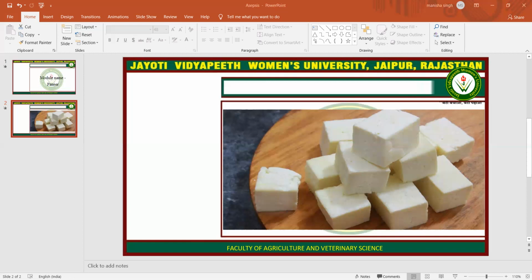Then for the manufacture of paneer, we basically need a buffalo milk. We will boil the milk, then we add coagulant, and the coagulation of milk takes place. After that, filtration of the coagulum, whey will be removed and curd will be taken out. Then that curd will be pressed. Remaining whey will be drained off, and then we get the paneer. This is the simple flowchart that will depict the traditional method of paneer manufacturing.